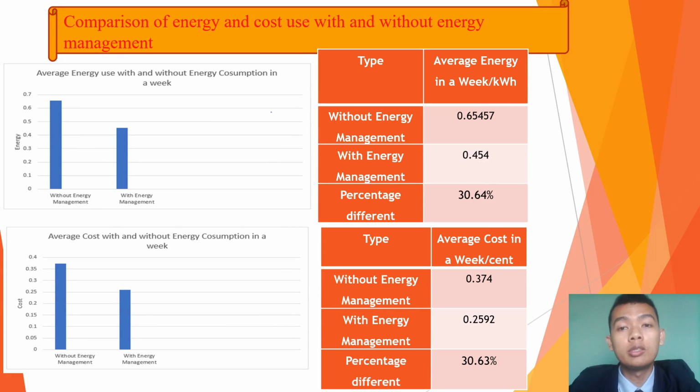Let's continue with the comparison of energy and cost with and without energy management. As we can see, when the Smart Energy Management System for residential is equipped with energy management, it can save the cost and energy use by up to 36%.